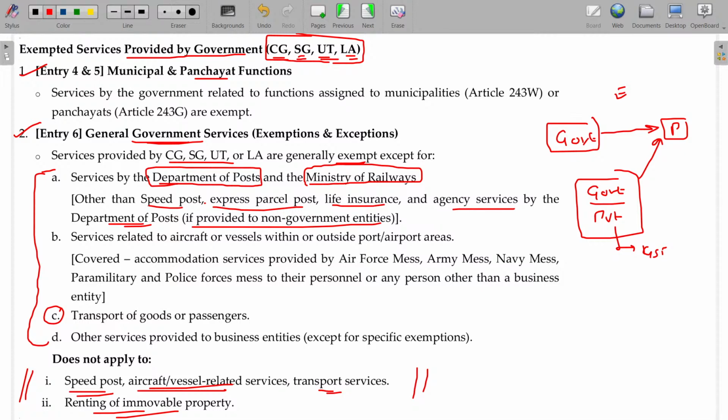Similarly, aircraft and vessel services within or outside the port or precinct of areas will always be taxable. But accommodation services provided by Air Force Mess, Army Mess, Navy Mess, paramilitary and police forces mess to their personnel will be exempted. Similarly, here this will be taxable. Okay, understand.